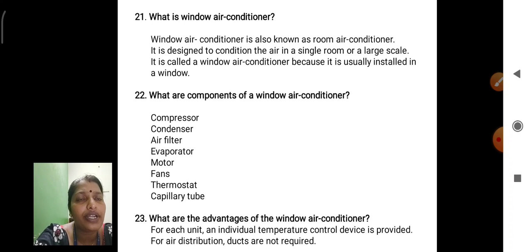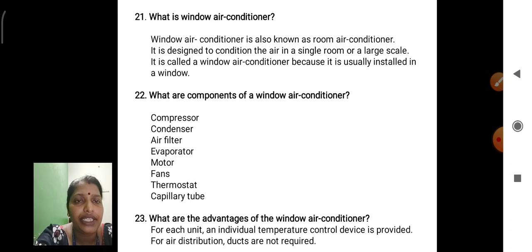What are the components of window AC? These are the major components of window AC: compressor, condenser, air filter, evaporator, motor, fans, thermostat, capillary tube. These all components are utilized in a window AC. What are the advantages of the window AC?